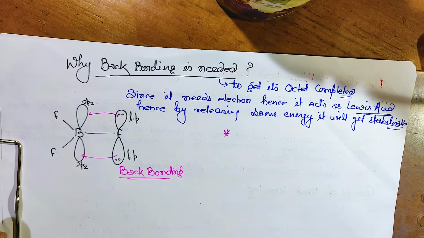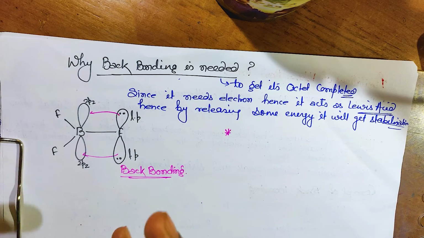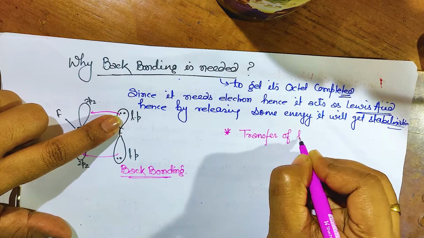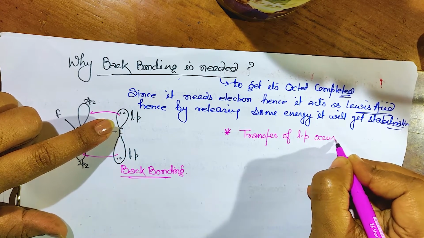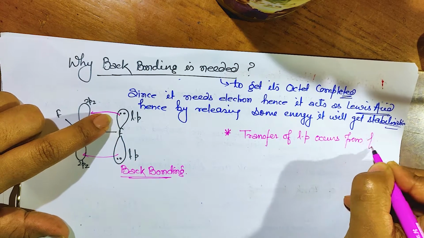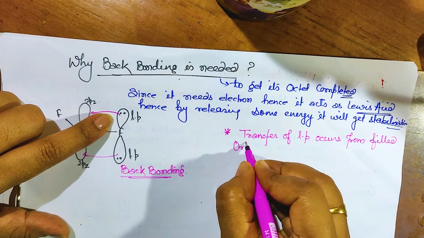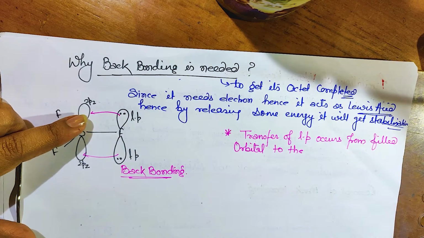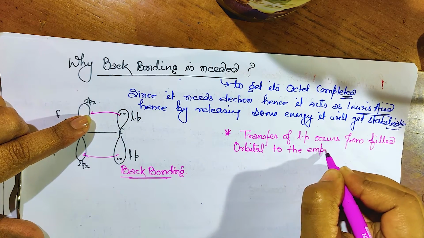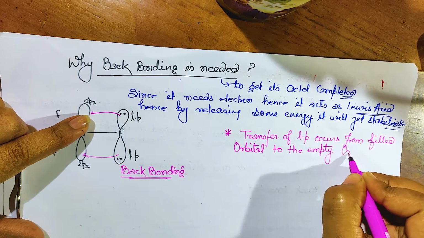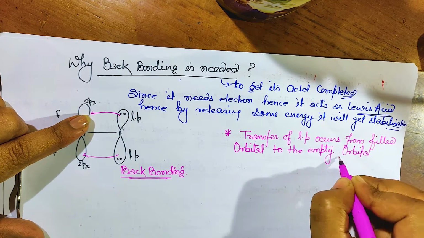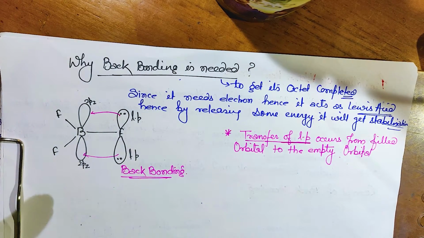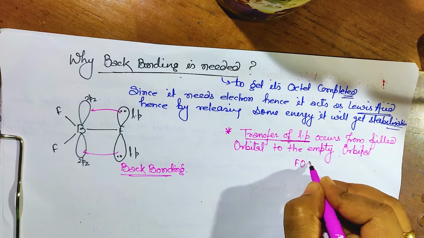So see, what actually happens in back bonding, the point is that transfer of lone pair occurs from the filled orbital to the empty orbital. Yes, to the empty orbital. Okay, so who will give the lone pair, from where will this lone pair come? For this a point has been given, that is FONC.